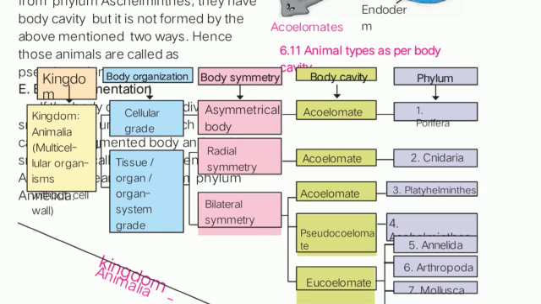Now the last one is body segmentation. If the body of the animal is divided into small similar units, then such a body is called a segmented body, and each small unit is called a segment. An animal like the earthworm from phylum Annelida, maximum of the animals from phylum Annelida have such type of segments. Segmented body means you can observe many organisms. Okay, I will follow this in the next